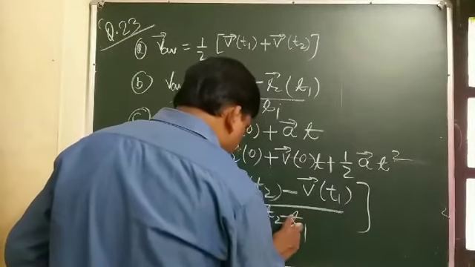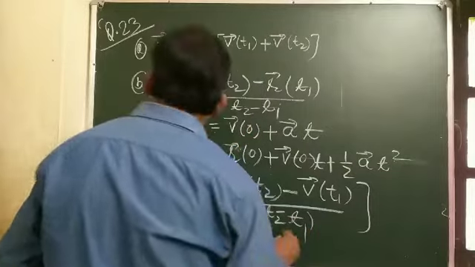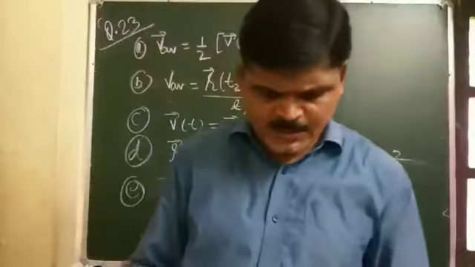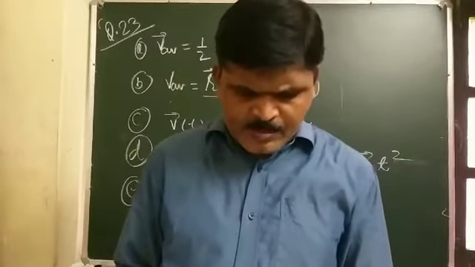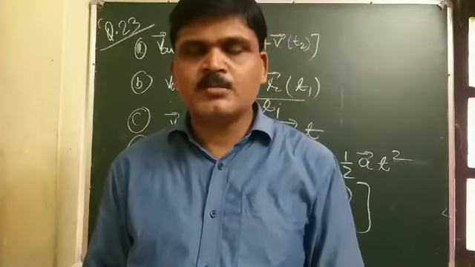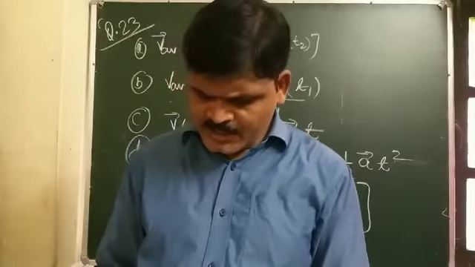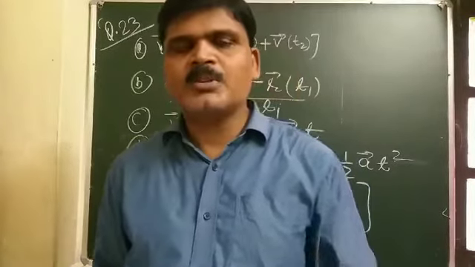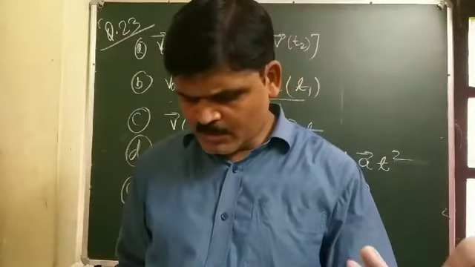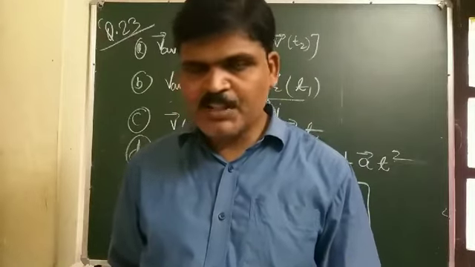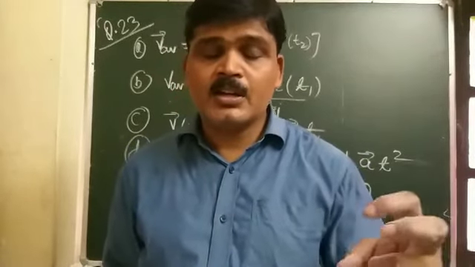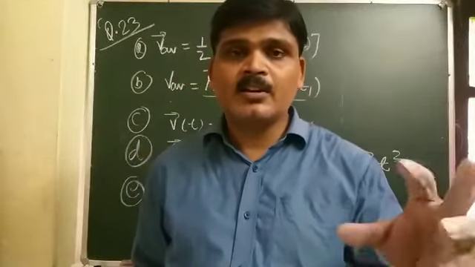This is the question given, question number 23. And the question is that for any arbitrary motion in space, listen carefully, it means the acceleration of the particle cannot be uniform.